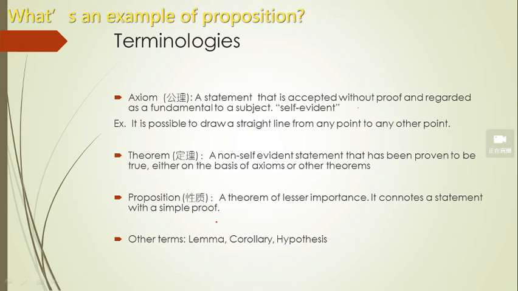What's an example of a proposition? We will see it later in the probability subject. There will be some propositions. It's of less importance, and it's based on some theorem. It's generated from some theorem. So it's interesting to know those terminologies, no matter which mathematical subject you took.